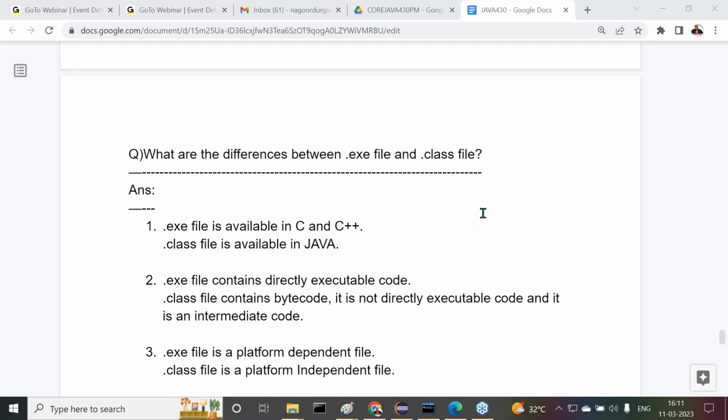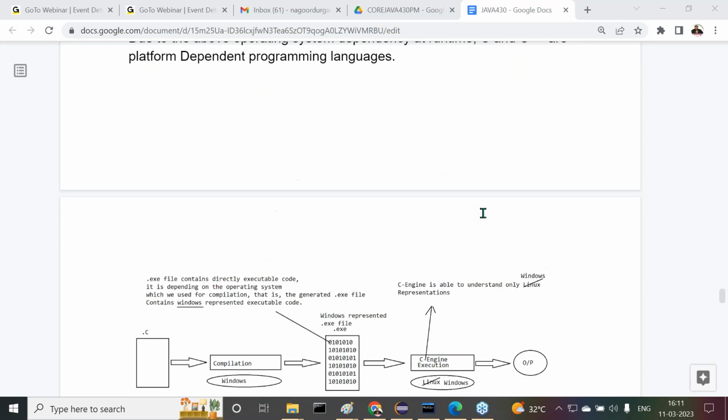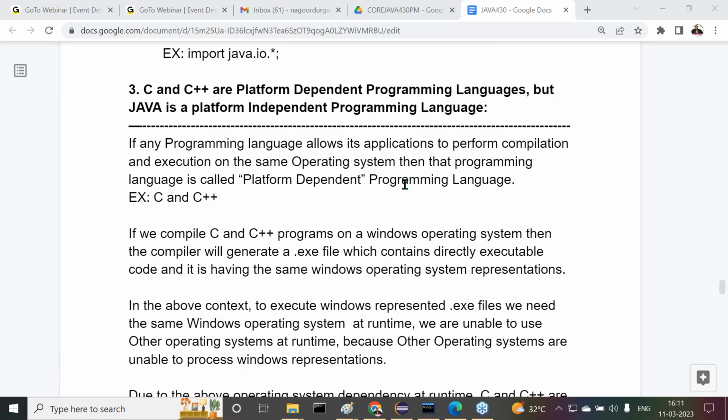All right, sir. Let me repeat the last class topic, and after that I'll move on to the next one. C and C++ are platform dependent programming languages, but Java is a platform independent programming language. Here the point is, if any programming language allows its applications to perform compilation and execution on the same operating system, then that programming language is called a platform dependent programming language. Examples are C and C++.